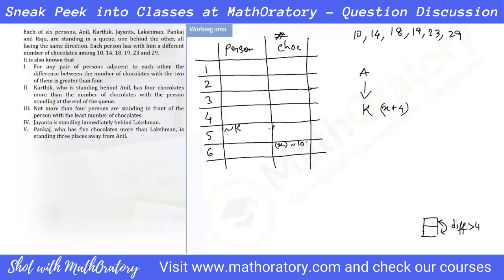Fine. Fourth point says Jayanta is standing immediately behind Lakshman. So Jayanta is immediately behind Lakshman. So this is a direct association. So Lakshman and Jayanta, they're one after the other. Great. Nothing else. Fifth point says Pankaj, who has 5 chocolates more than Lakshman, is standing 3 places away from Anil. Okay, 3 places away could be forward, or, I mean, in front or in behind.